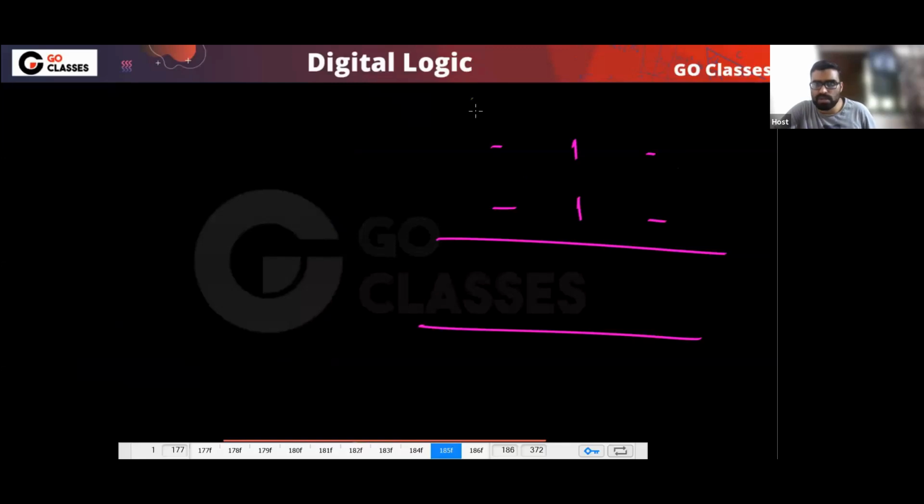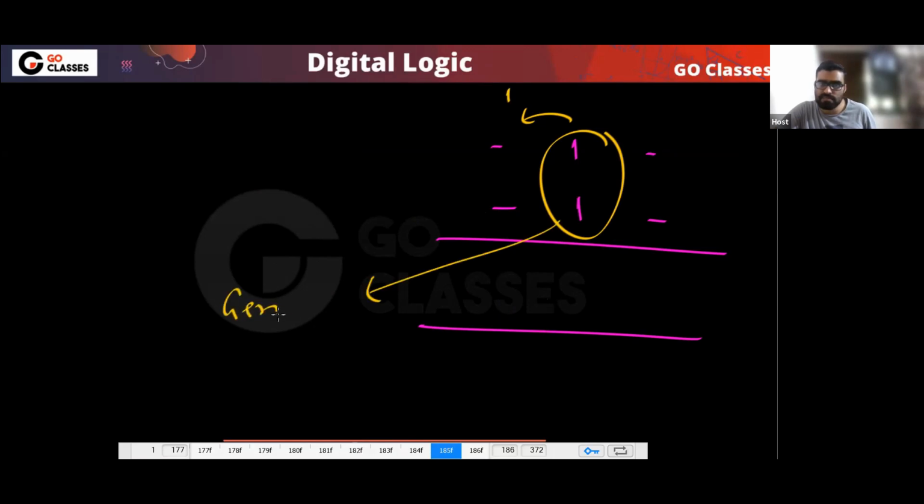If I have 1, 1, then I will definitely get a carry. So I can say that they are generating carry. This 1, 1 combination is generating carry, yes or no? This combination is generating carry, correct or not?